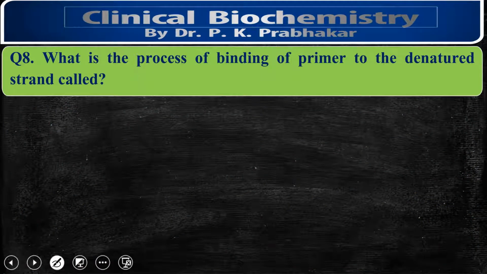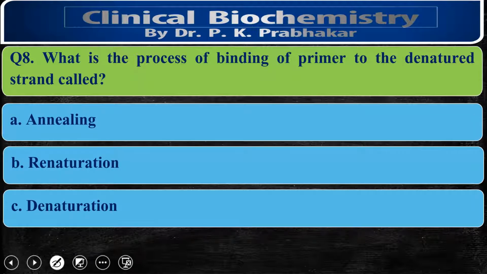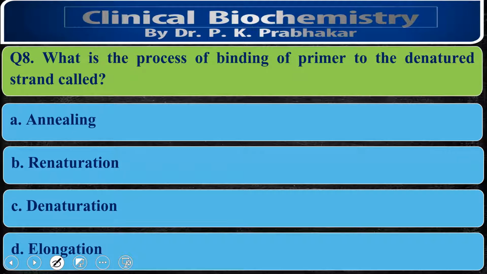What is the process of binding of primer to the denatured strands called? There are 3 steps I have told you. So we'll say these are the steps: annealing, denaturation, and elongation. I have told you there are 3 important steps of polymerase chain reaction. First was where DNA strands are going to be separated out. So that is called denaturation. Then primer will be added to those separated DNA, that is called the annealing step.